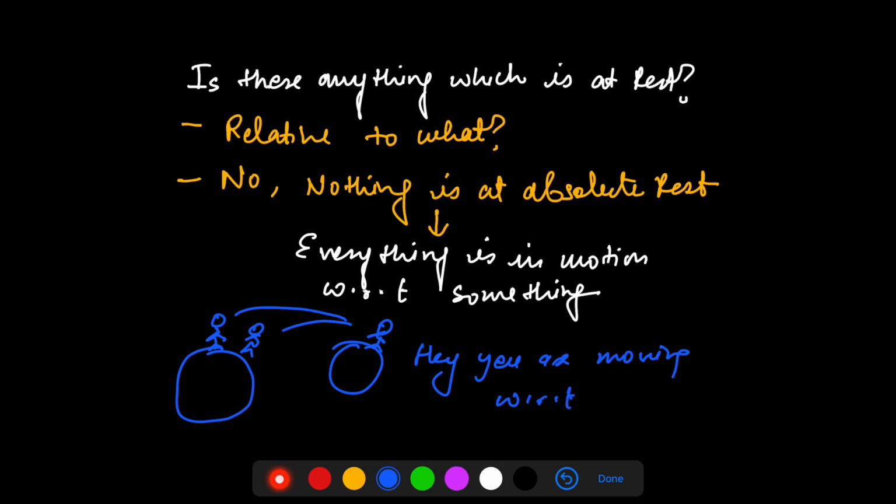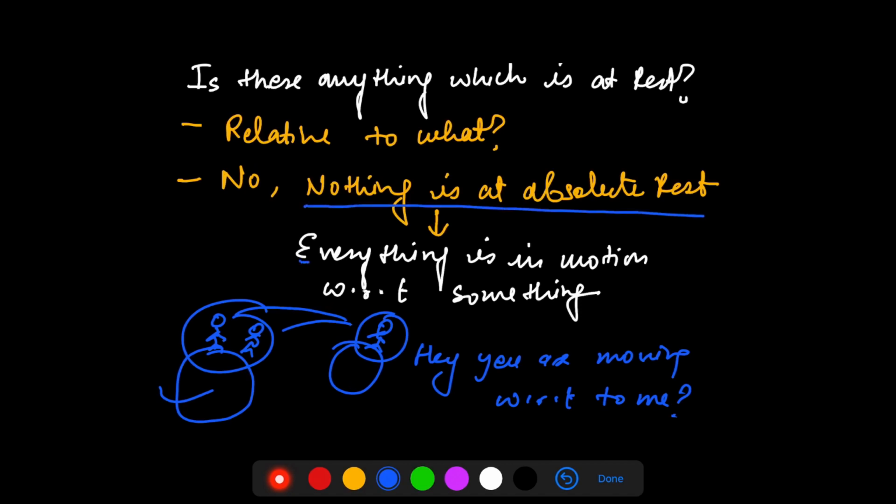Hey, you are moving with respect to me, right? So they were at rest with respect to earth, but when I asked a person on moon, the person said, no, you are not at rest, that's an illusion, right? You are in motion with respect to me. Similarly, a person on moon will be in motion with respect to something else.